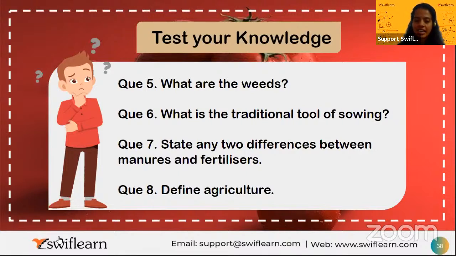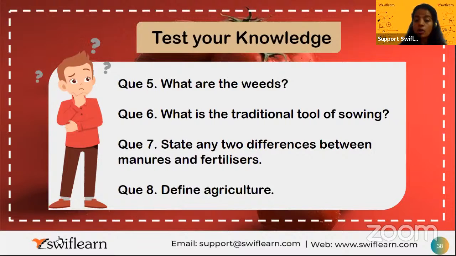Right. Weeds are nothing but unwanted plants that grow. How do they grow? They take all the nutrients, air, and water from the cultivated plants. So the weeds grow by taking all the nutrients from your cultivated plants. That is why they are called weeds, unwanted plants.